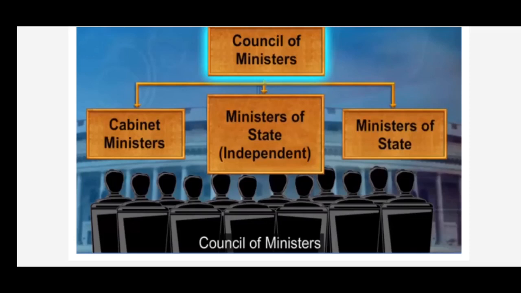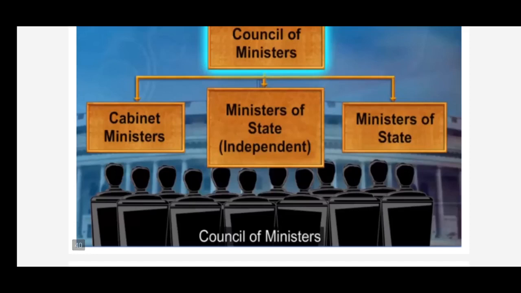The Ministers of State with independent charge do not have a Union Cabinet Minister overseeing that portfolio. They are in charge of smaller ministries and participate in the Cabinet meetings when invited. A Minister of State is a junior minister with an overseeing Cabinet Minister, usually having specific responsibility in that ministry. For instance, a Minister of State in the Finance Ministry may only handle taxation. A Minister of State is attached to the Cabinet Minister concerned and has only administrative powers. He does not have his own powers.